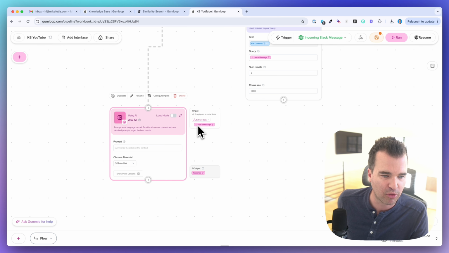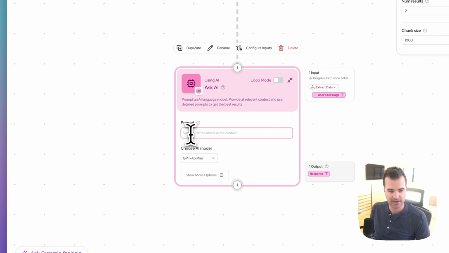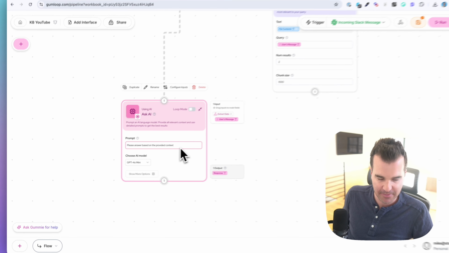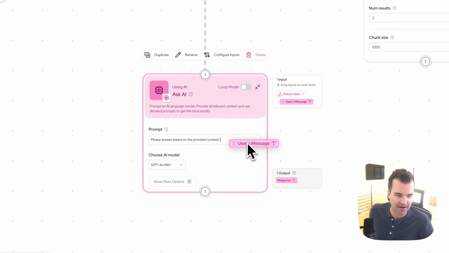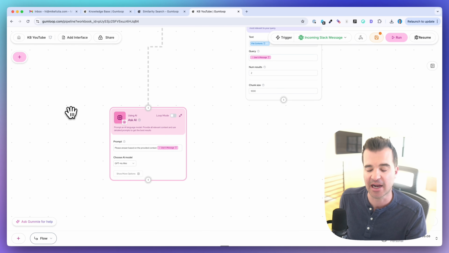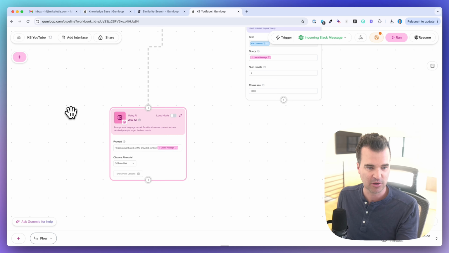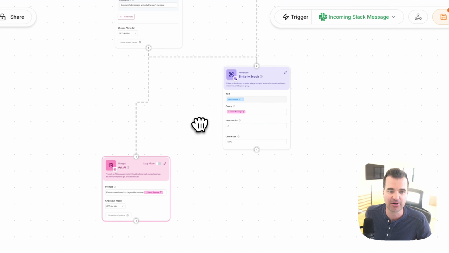So let's handle the prompt part of this first. I have this on my clipboard here. I'm going to say, please answer based on the provided context. And then I'm going to drag the message after that. So this is going to be the question. So please answer based on the provided context, and then I'm pasting the question, so it knows what question to search with the context of the similarity search node.